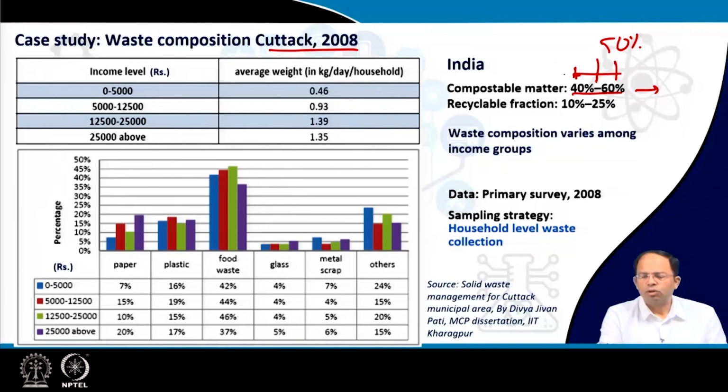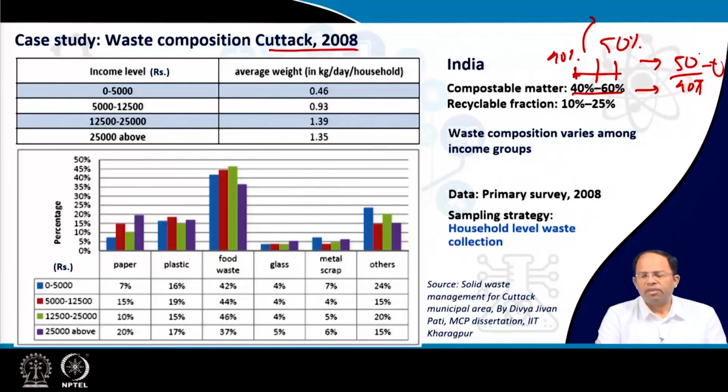For example, if the actual value is 40%, that means we are overestimating by 10%. So if I say that for that particular city, every day, we have to handle around 50 tons of waste, that means roughly 40 tons is the actual value for organic waste, whereas some tons is overestimated. So that builds up over time, and that's a lot of waste.